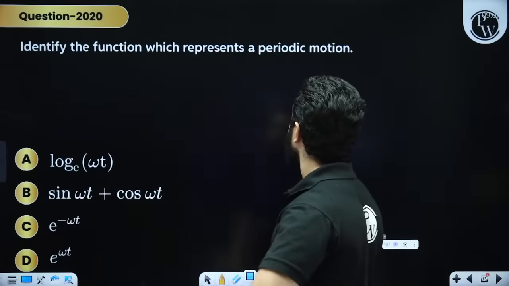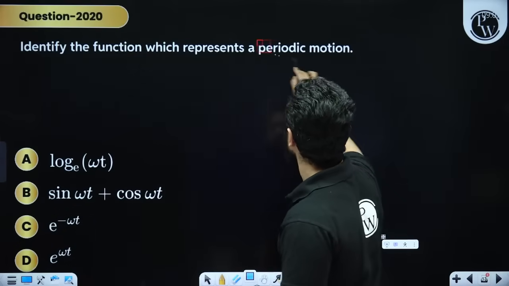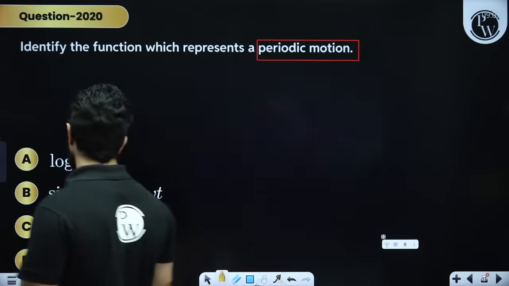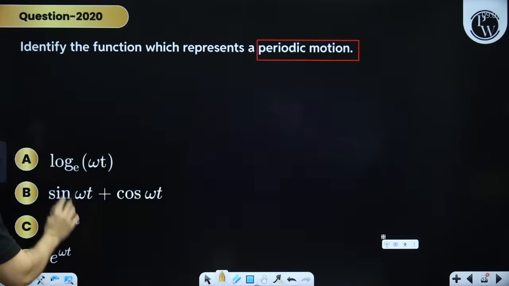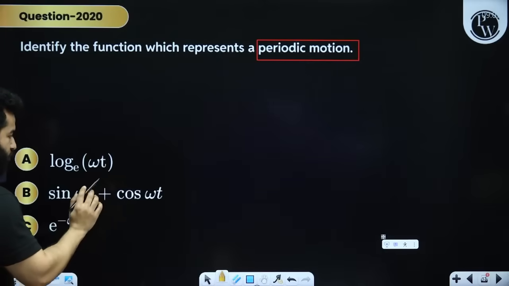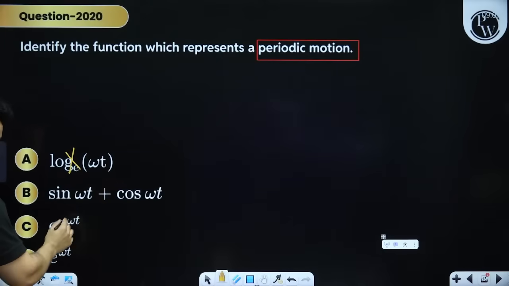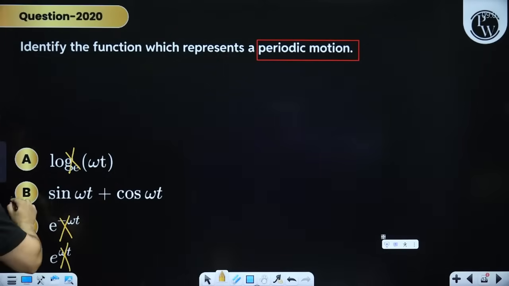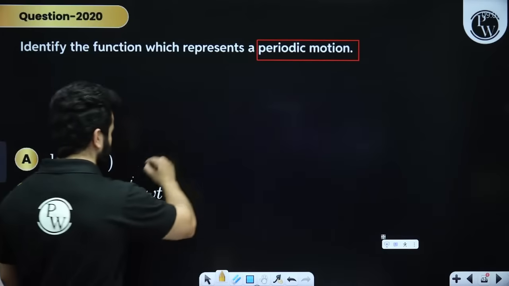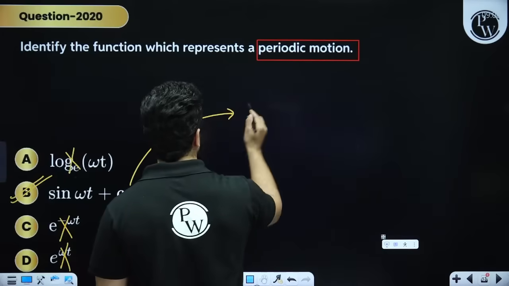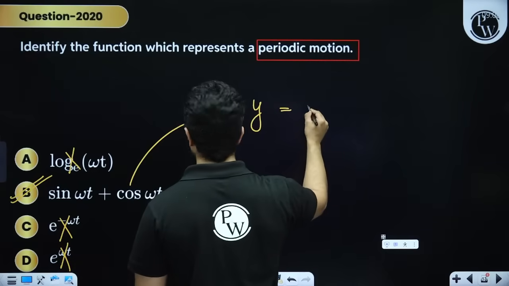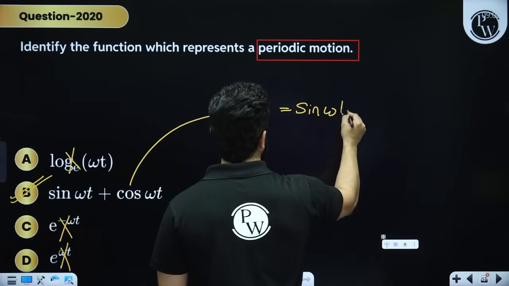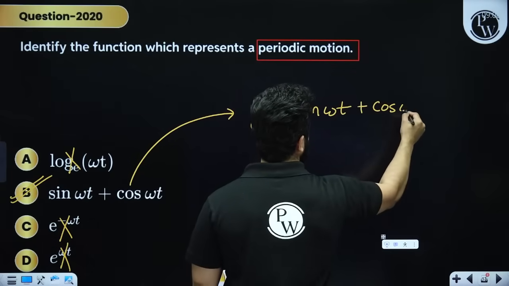Identify the function which represents a periodic motion, right? So for a periodic motion, function has to be sinusoidal. This is not a periodic motion, this is not a periodic motion, this is not a periodic motion, this is a periodic motion. And if you want to find out the time period of this periodic motion, let's say y equals sine omega t plus cos omega t, right?